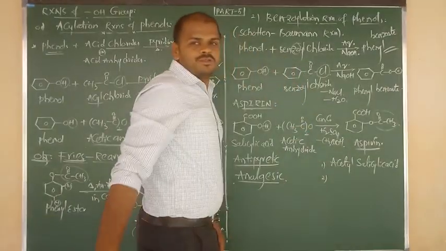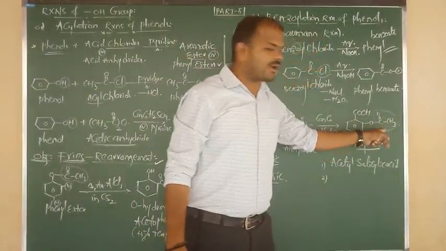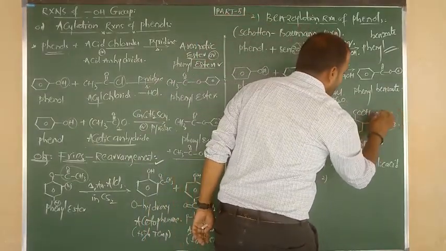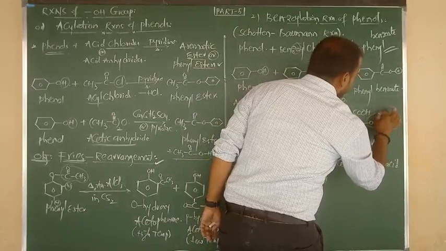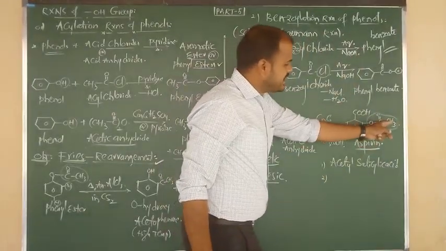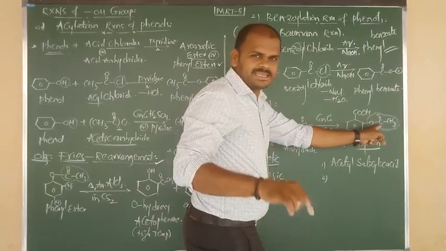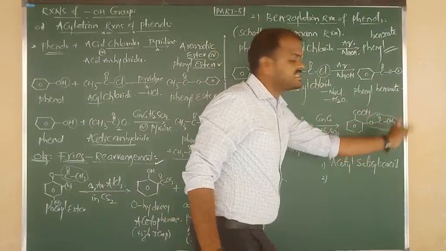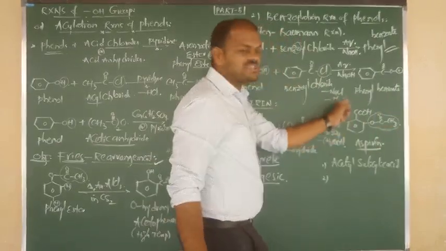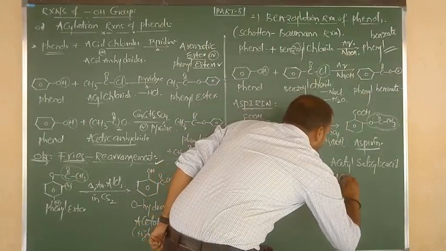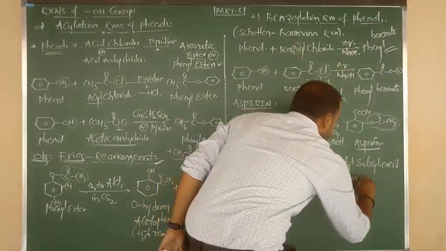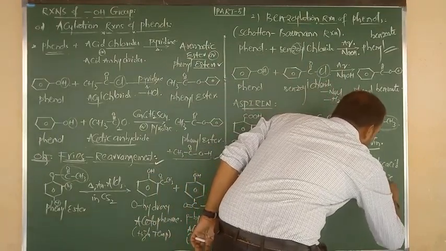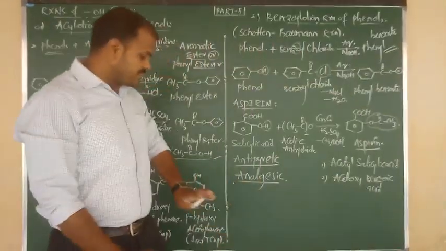Another name is also possible. CH3 C double bond O is nothing but acyl. So acyl salicylic acid. Now I want to consider this one. See this: CH3C double bond O, acyl or acetyl. Now such acetyl connected to oxygen is called acetoxy. The remaining is benzoic acid. So another chemical name of aspirin is acetoxy benzoic acid. Which acid, beta? Acetoxy benzoic acid.